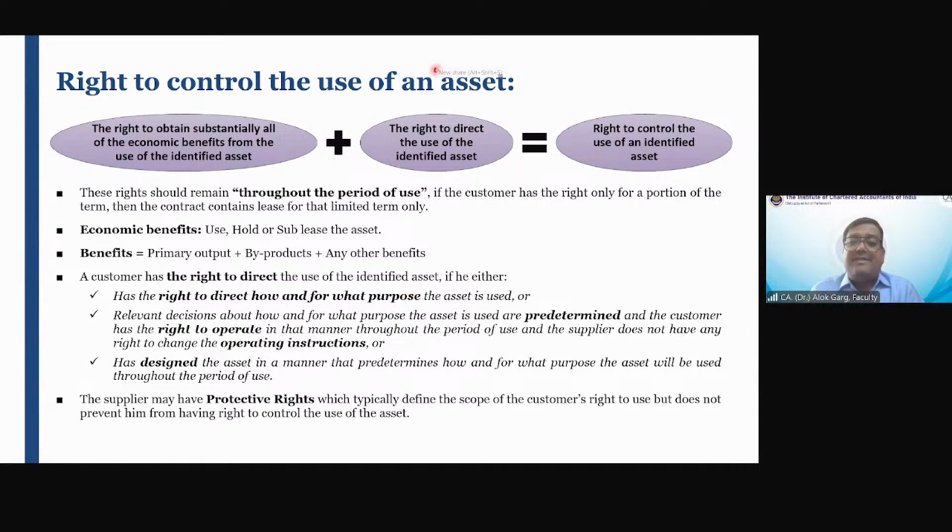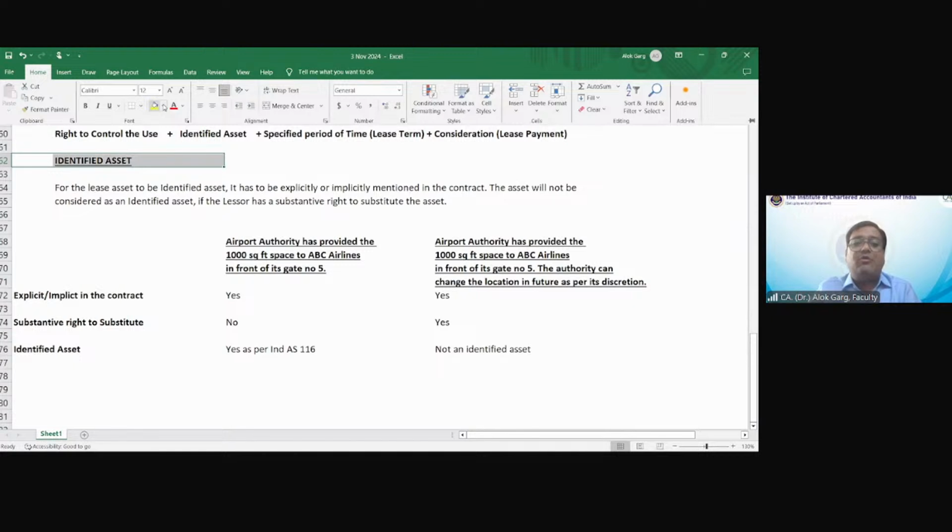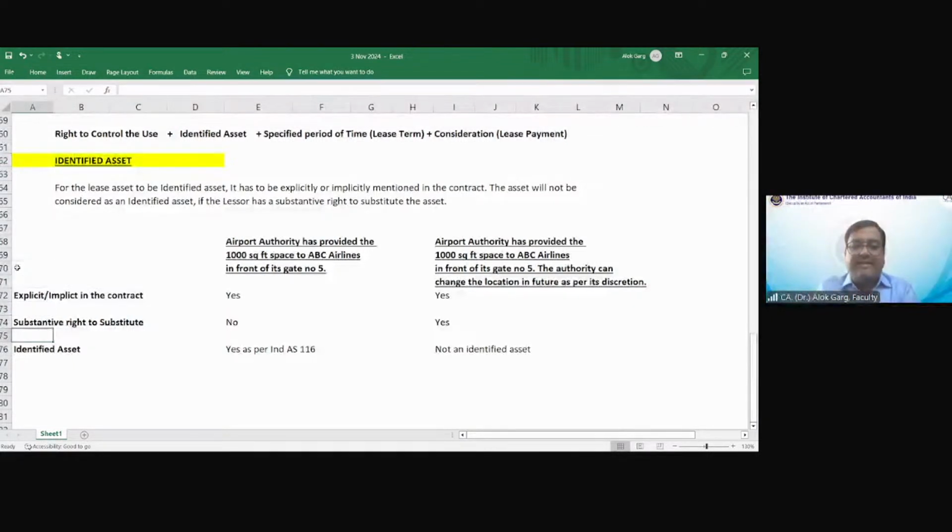Okay, my friends, so let me again take you back to the Excel file. And friends, after identified asset, we have also understood the concept of right to control the use of an asset. Friends, have you understood the right to control the use of an asset? Have you understood or not understood? Yes or no? Clear from mind.